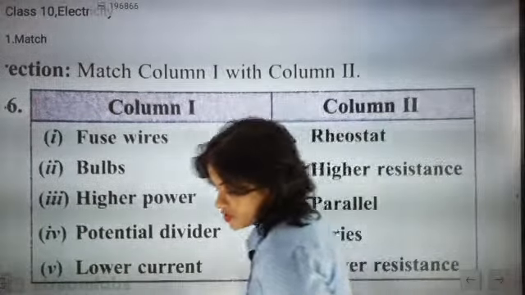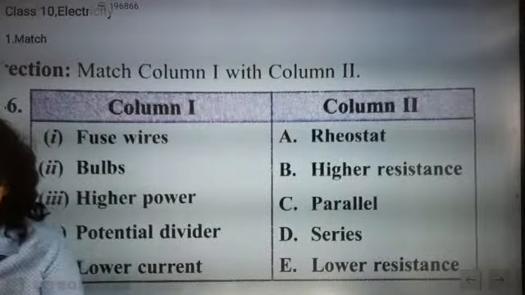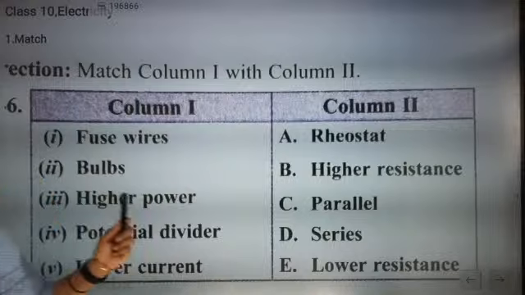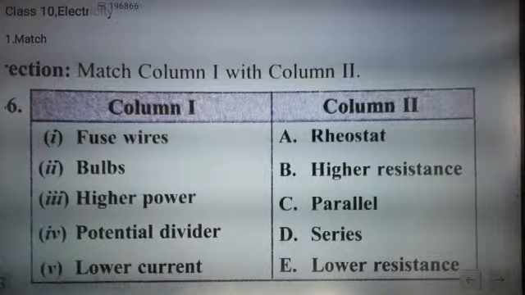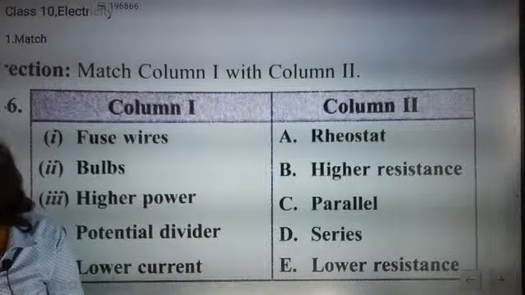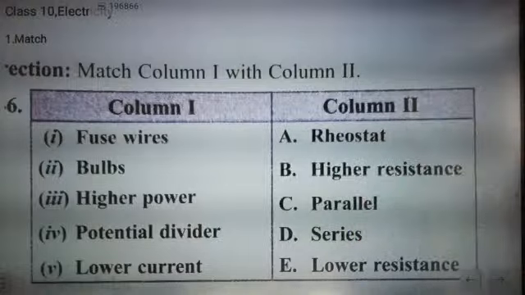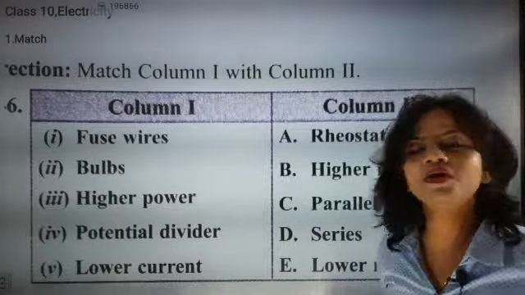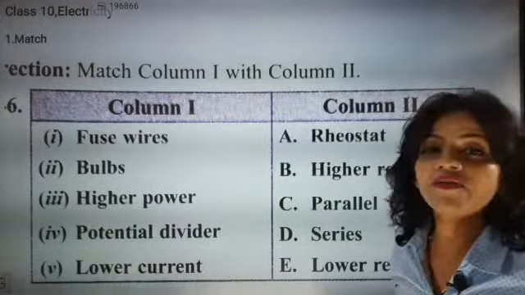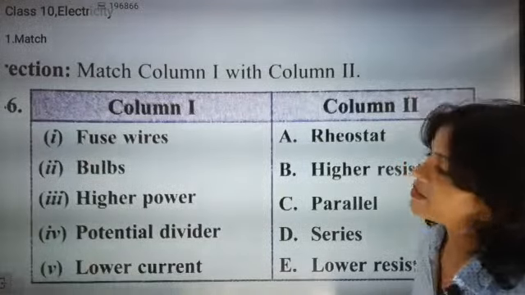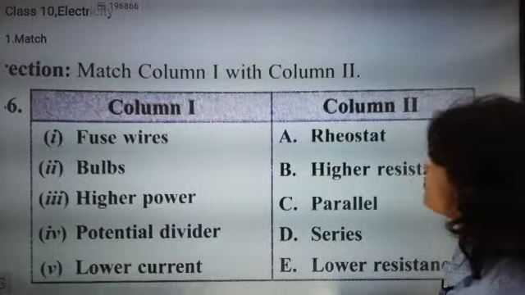First question, first is B. Akshay is telling the first answer is B. Fuse is higher resistance. Teja is telling the first answer is fuse is lower resistance. Others are also there now. Lower current, potential divider, higher power, bulb, fuse wire.